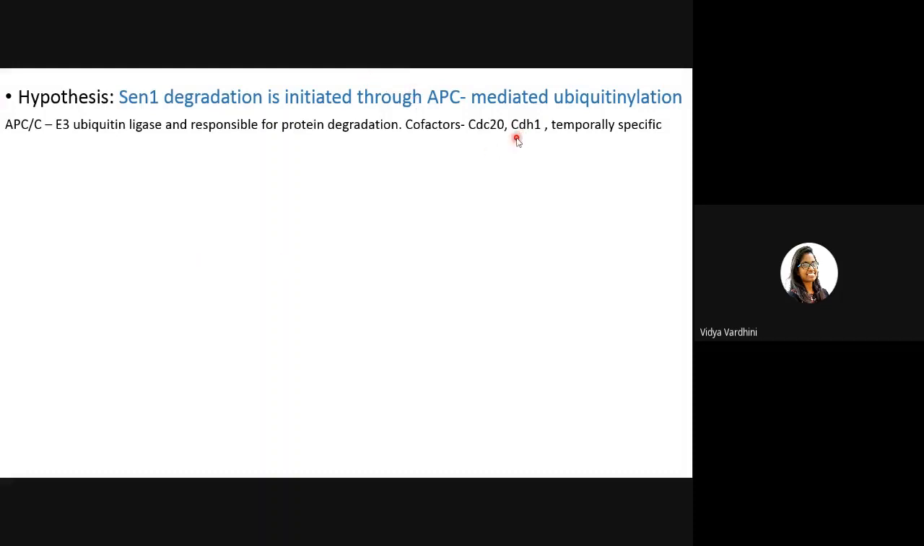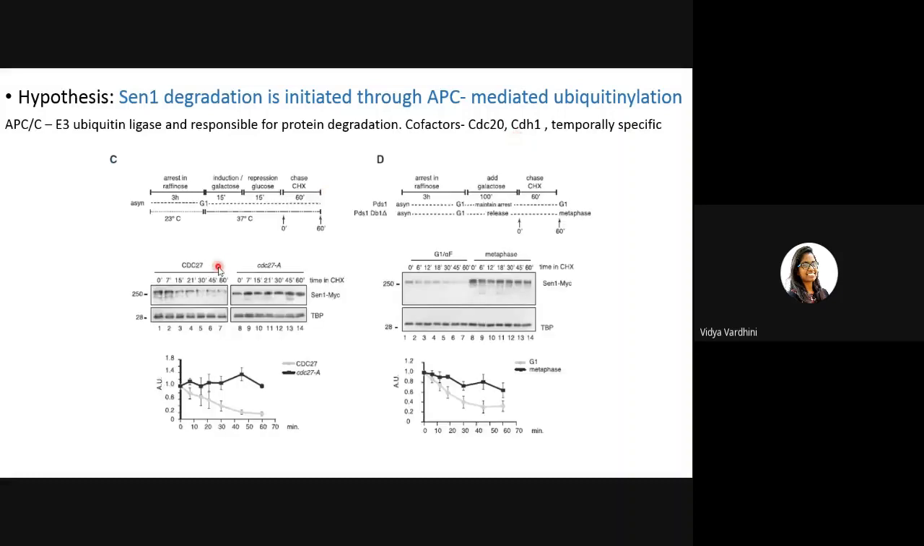So in this experiment, they've taken cells arrested in raffinose, at the permissive temperature, and then they've induced the expression of SEN1 by providing galactose in the media, and then again repressed, followed by a chase experiment.